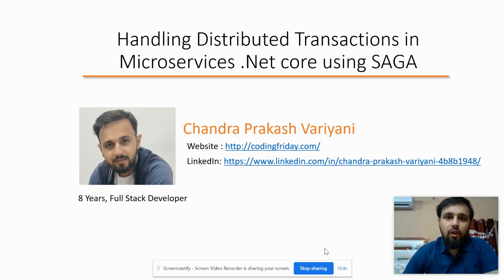How will you solve the distributed transaction problem in microservice architecture? When saving, one part of the data in microservice 1 moves to microservice 2 for saving another part, and then moves to microservice 3 to save the third part. And all of a sudden microservice 3 denies. There is an exception in microservice 3. So how will you undo the data from microservice 2 and from microservice 1? This is our requirement, and you will find the practical working solution for this problem.